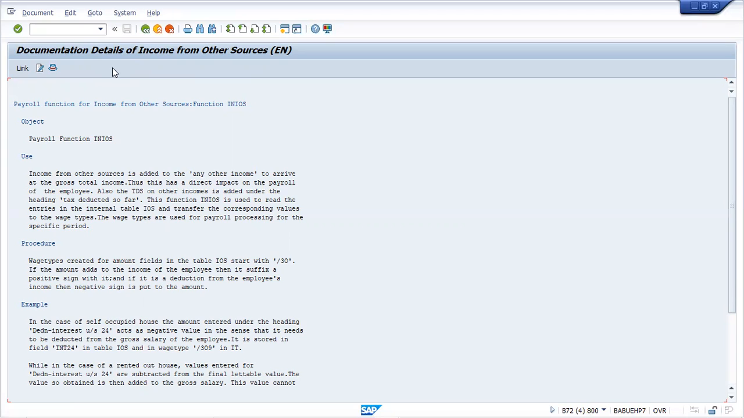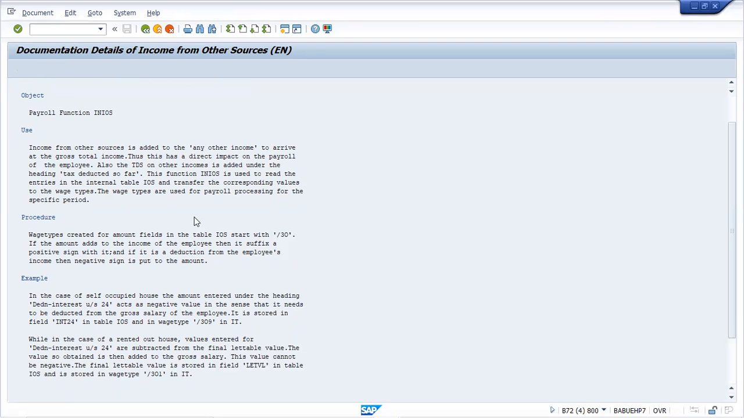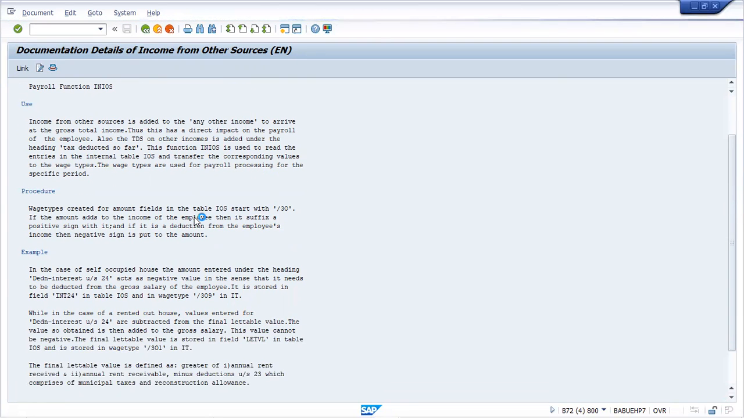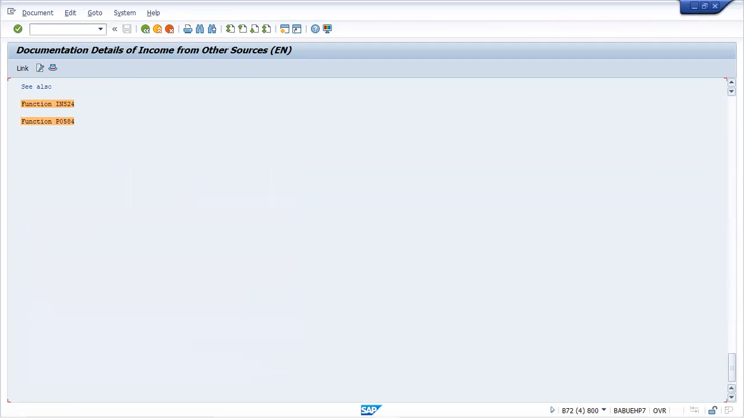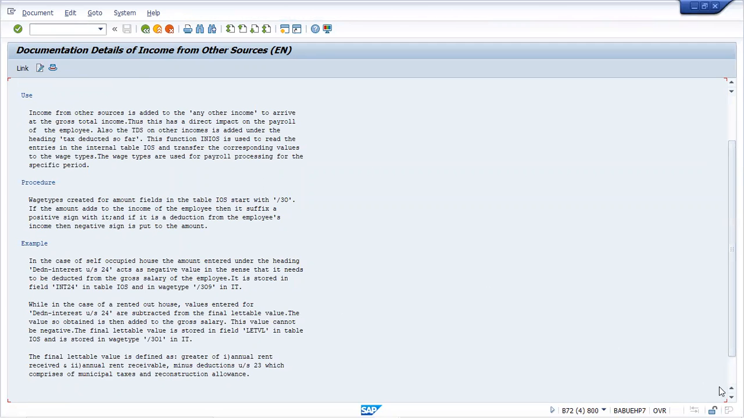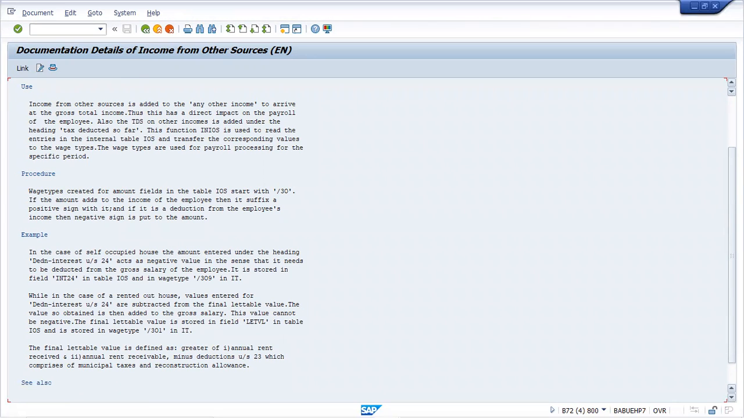Now just go to the example. What does the example say? As I was saying, if you have a self-occupied home and you have a rented home, what will happen? This is a calculation process, and it has been explained here. Also a reference is given to another. You have to go through these details, which I have explained.